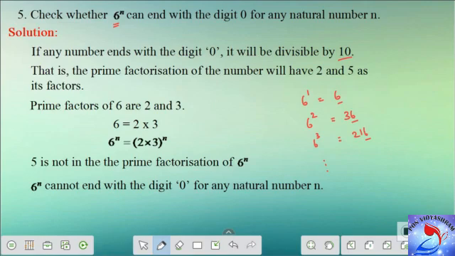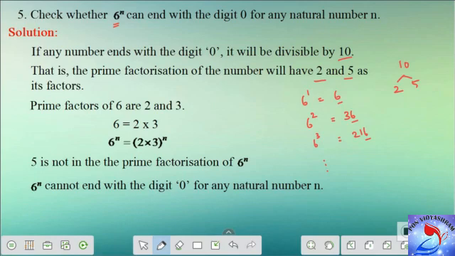Now, when you say any number is divisible by 10, it means that it will have 2 and 5 as its prime factors. The prime factorization of 10 is 2 and 5. Definitely 2 into 5 gives you 10. So if any number ends with a digit 0, it will be divisible by 10. That is, the prime factorization of the given number will have 2 and 5 as its factors. It doesn't mean that the given number will have only 2 and 5, but it will have 2 and 5 also as its prime factors. Now let us see the prime factors of 6.